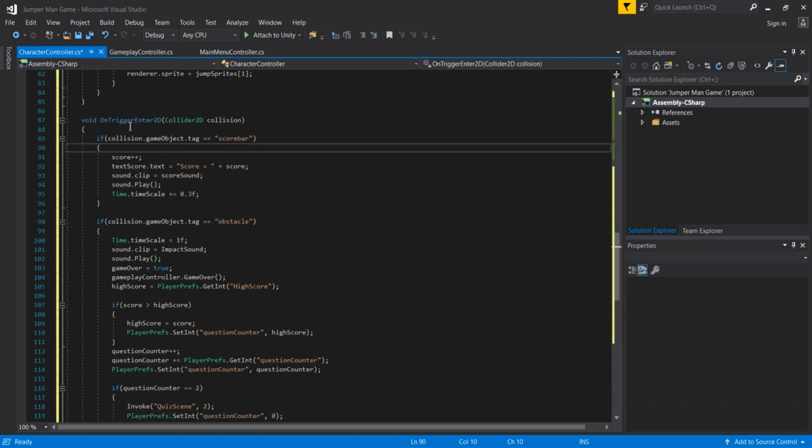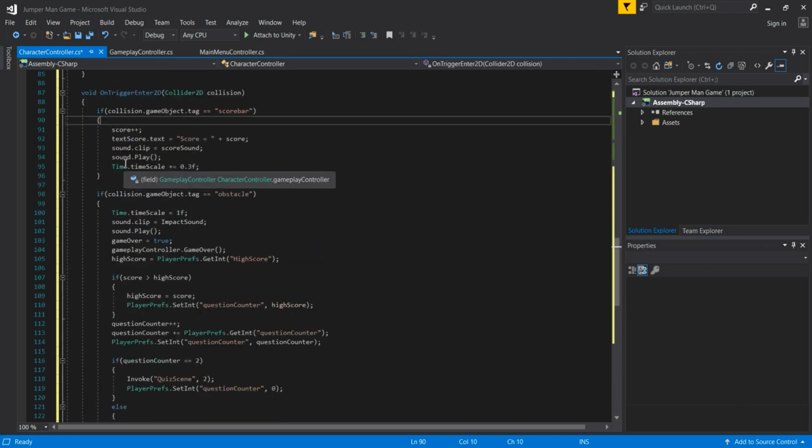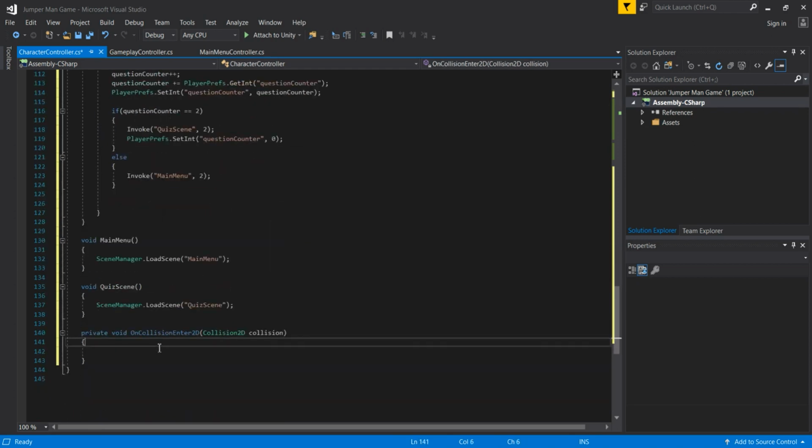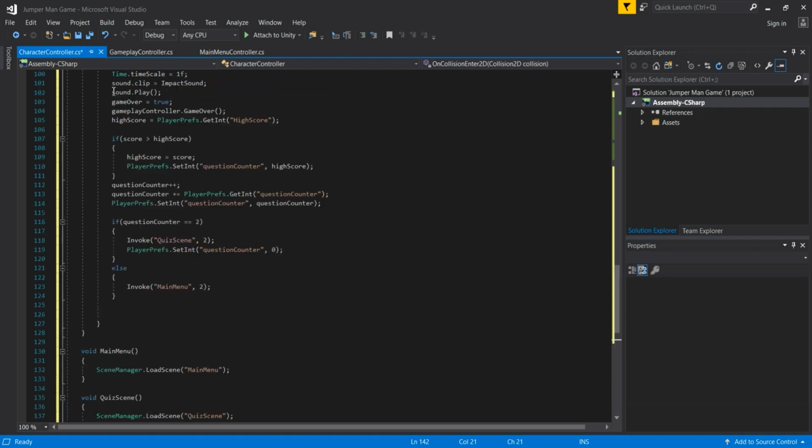But anyway, I manually rename this function to on trigger enter 2D. And then in on collision enter 2D, we are simply going to pass that this jump is true. So this is one single line of code in this last function, and we are done with our character controller. In this function, if our character collides with the ground, we pass that our jump is once more true, and we can again jump, because now we are on the ground. We can jump only when we are on the ground, not when we are in the air. We are not going to create that effect, we are jumping just when we are on the ground.